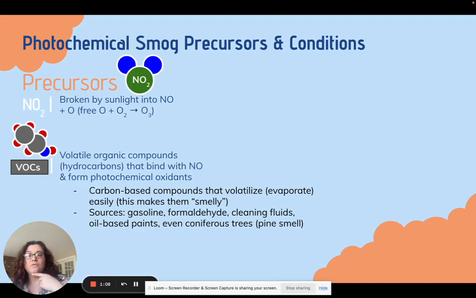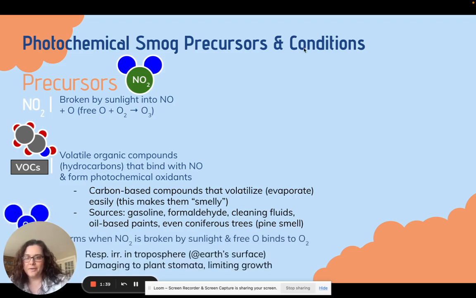VOCs are the other thing. Volatile organic compounds are hydrocarbons. Again, these are coming out of a lot of things that we burn, and they bind with that NO to form photochemical oxidants. Anything that's carbon based that volatilizes or evaporates easily is a VOC. They smell bad. So gasoline, formaldehyde, cleaning fluids, even the pine smell from trees, those are all VOCs. So some of them are naturally occurring. We put a lot more into the environment though.